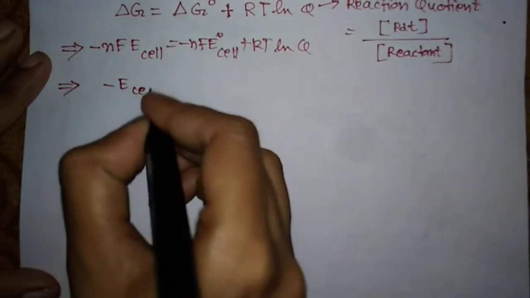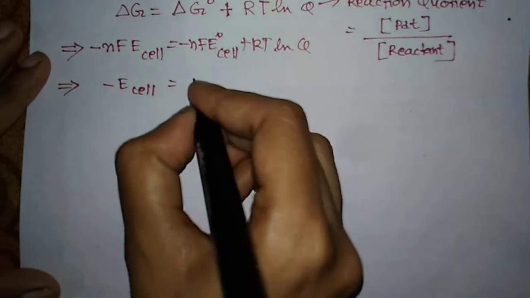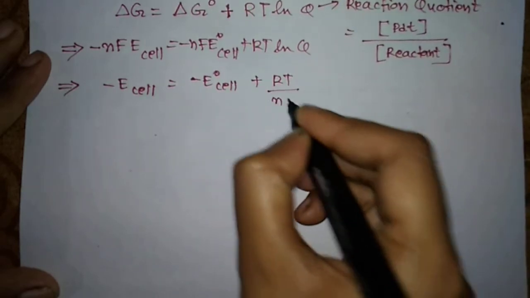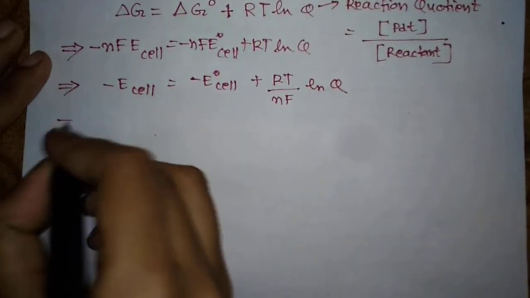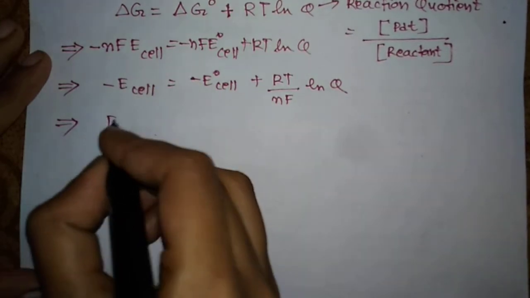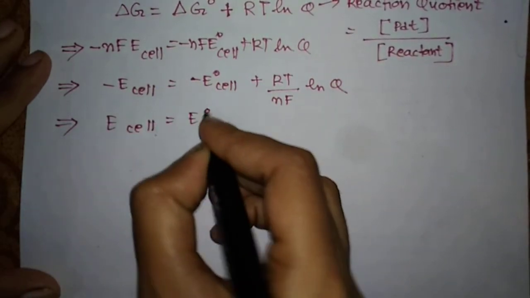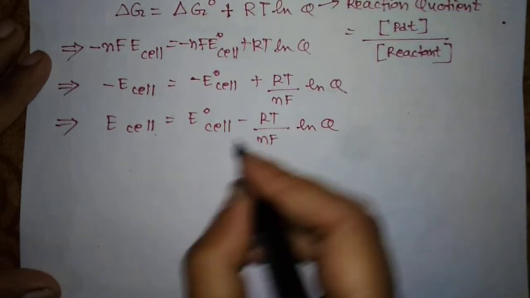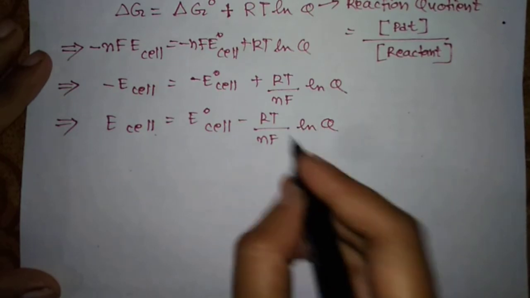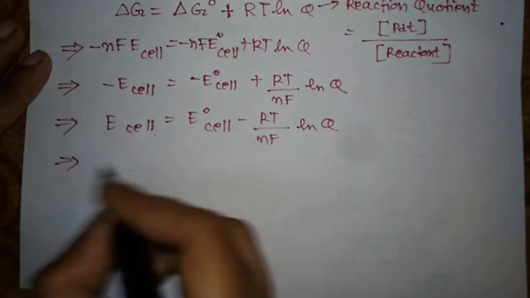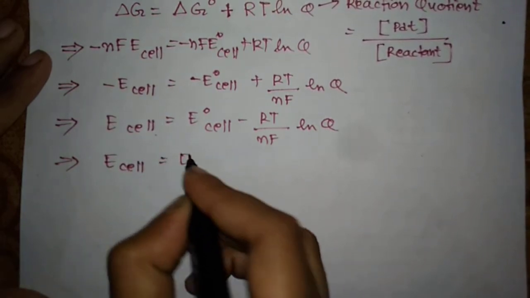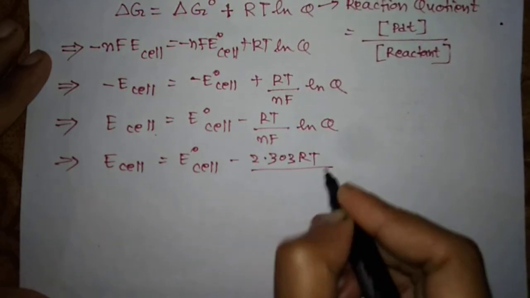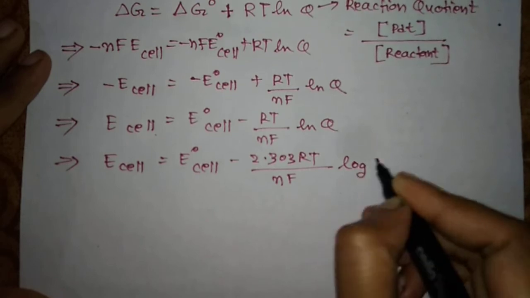We will get minus E cell equal to minus E naught cell plus RT by nF ln Q, right? Now just change the signs: E cell equals E naught cell minus RT by nF ln Q, right? And now if we want to change this natural logarithm to logarithm base 10, what do we do? We multiply by 2.303, so 2.303 RT by nF, log of Q.